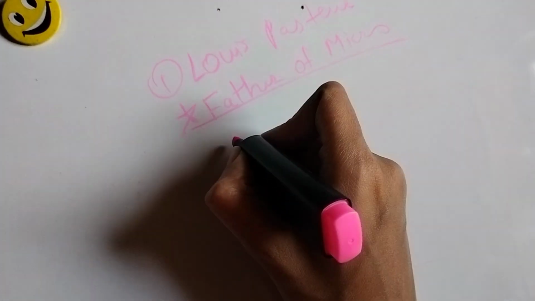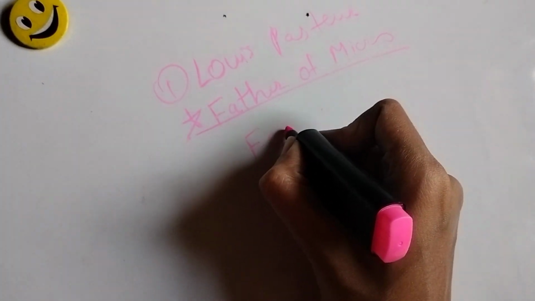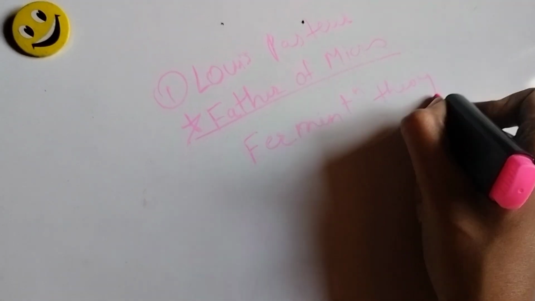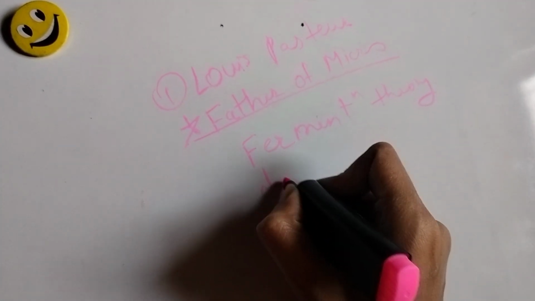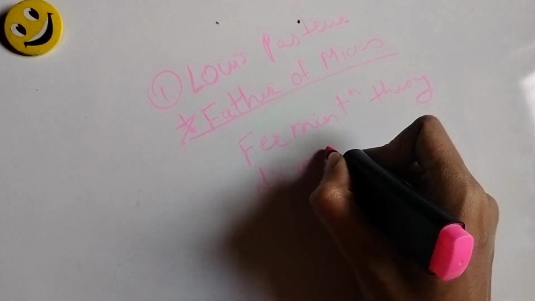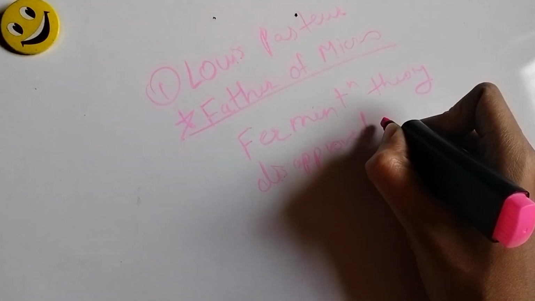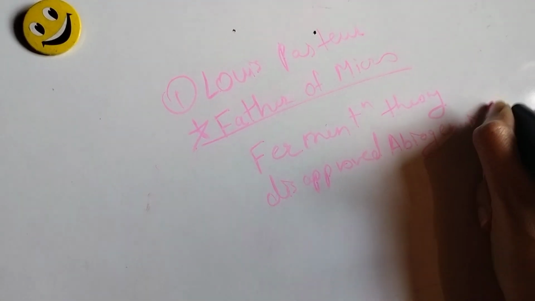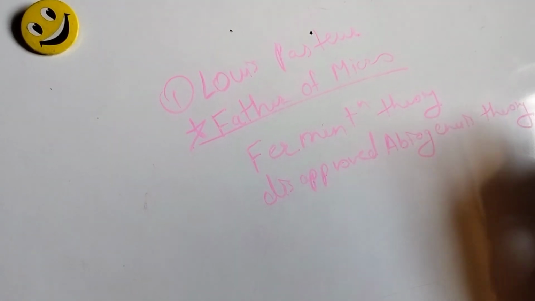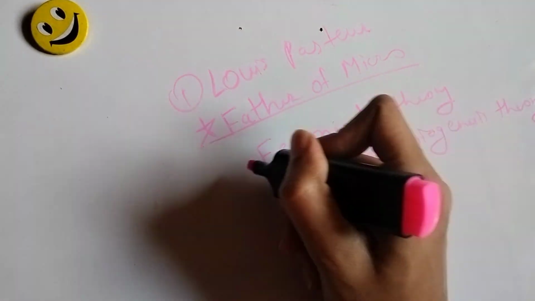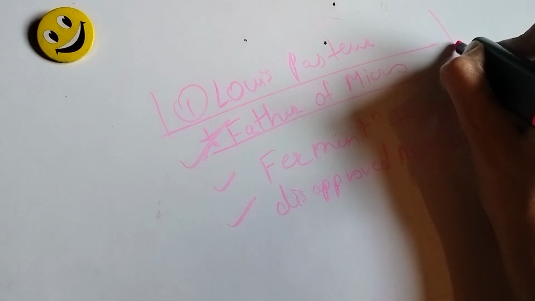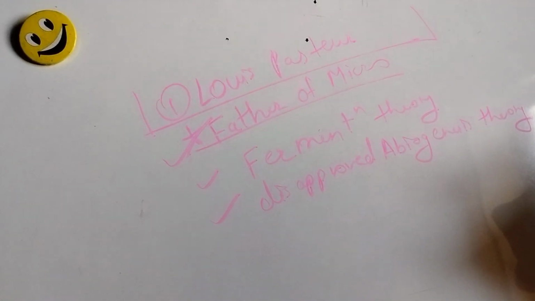Louis Pasteur proposed the fermentation theory, and he also disapproved the abiogenesis theory, which is a very important point I have mentioned here regarding the NEET MDS as well as our BDS